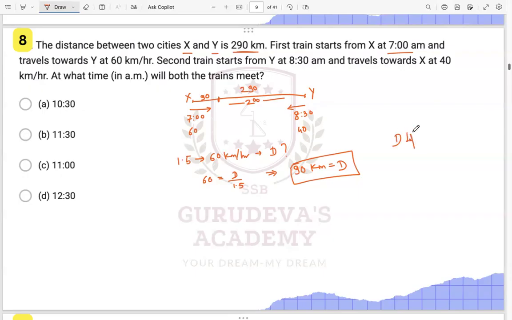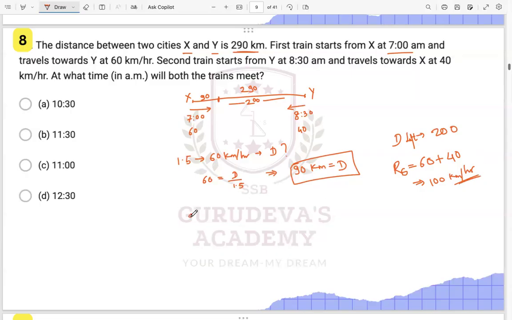So we have distance left. Distance left, which has to be covered, is 200 over here, right? And our relative speed is what? When two trains are in the same direction, then we add the speeds, right? 60 plus 40 over here. So this will become 100 kilometer per hour. 100 kilometer per hour is our relative speed, right?